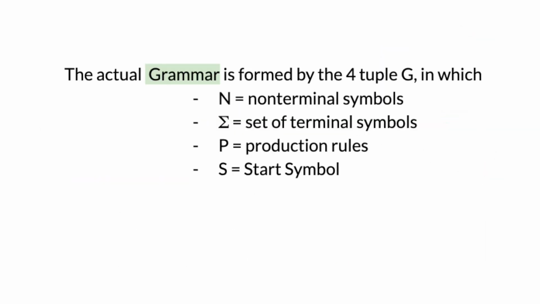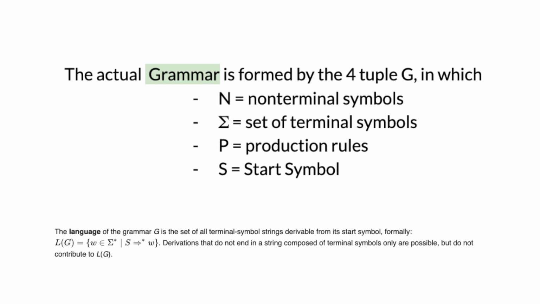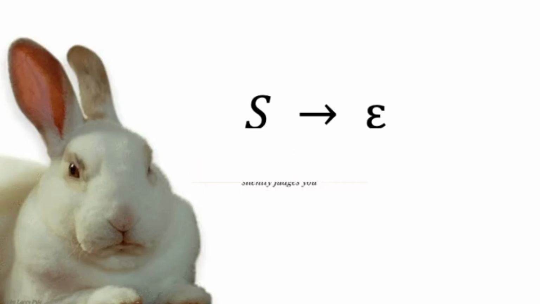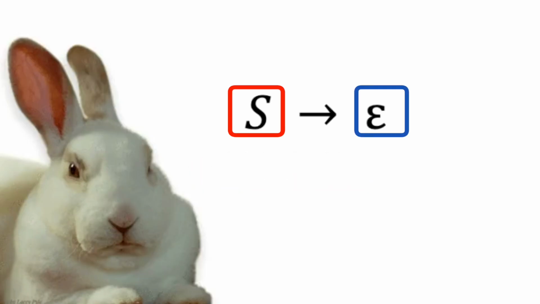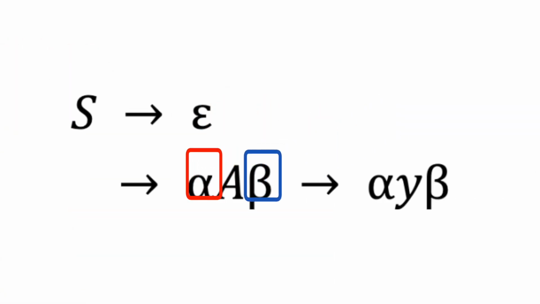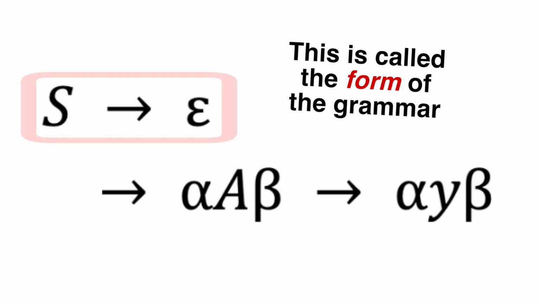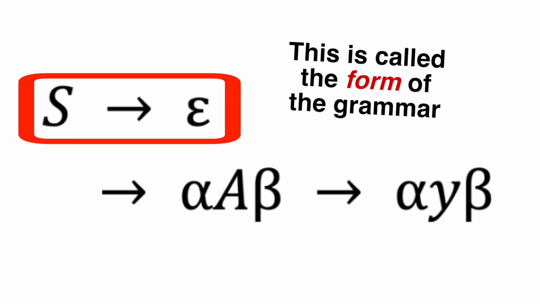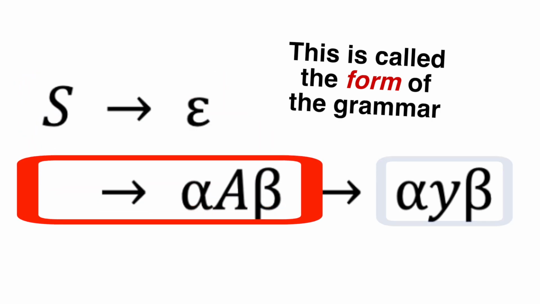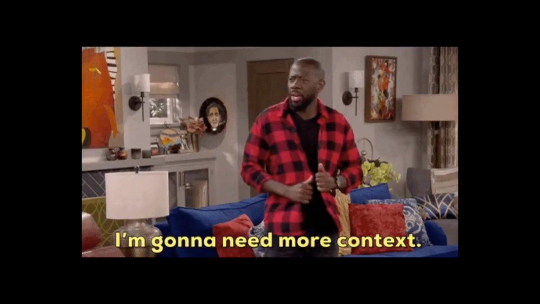The context-sensitive grammar is defined by its distinct four-tuple, where N is the set of non-terminal symbols, sigma is the set of terminal symbols, P is the set of production rules, and S, which exists within N, is the start symbol. Formally, a CSG is a grammar where the left and right hand sides of the production rules are able to be surrounded by terminal and non-terminal symbols. In practice, it looks like this, where S goes to epsilon, or goes to another state that gives context for states after it. So let's see one in action.